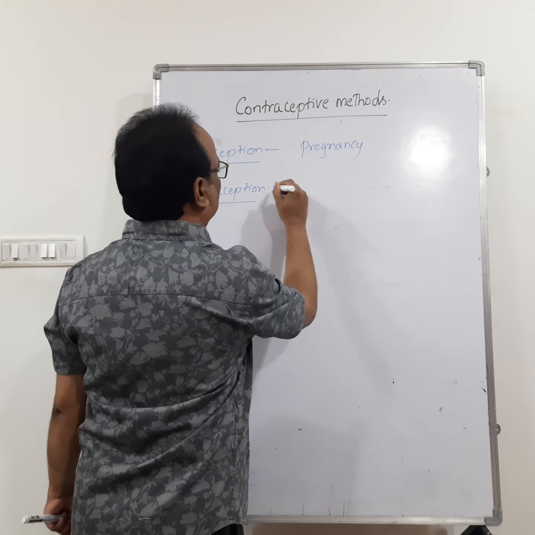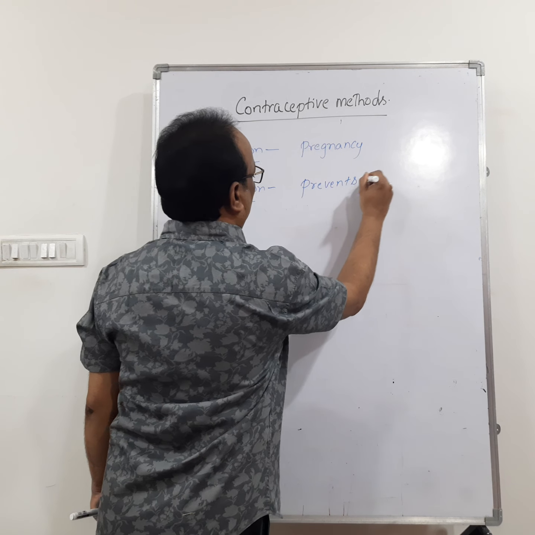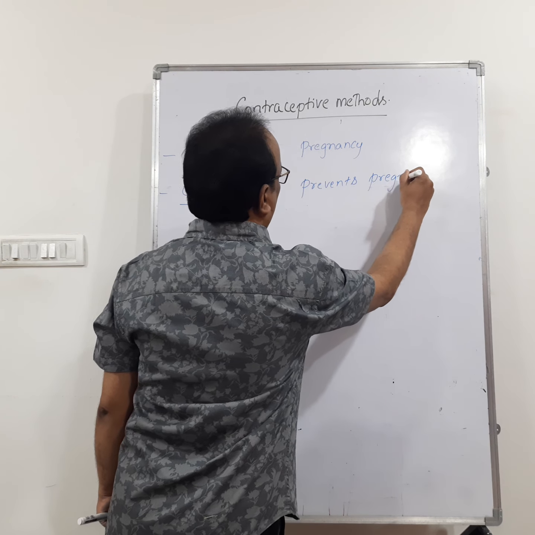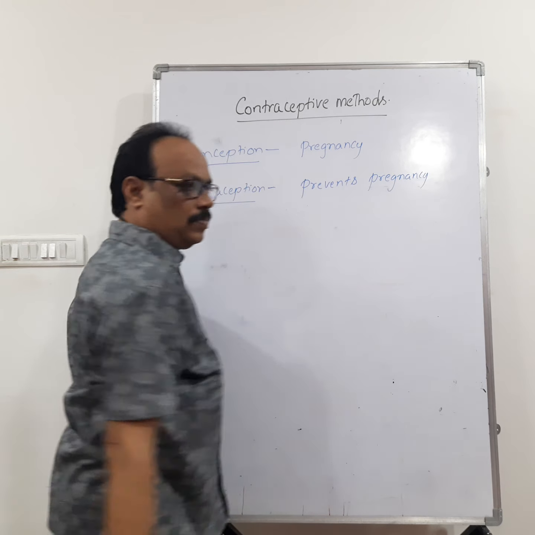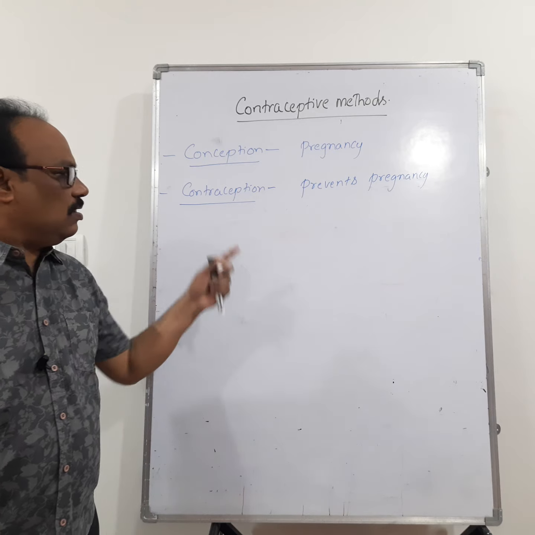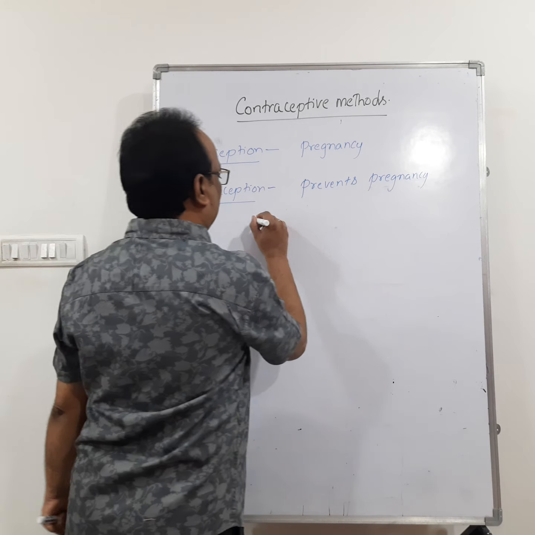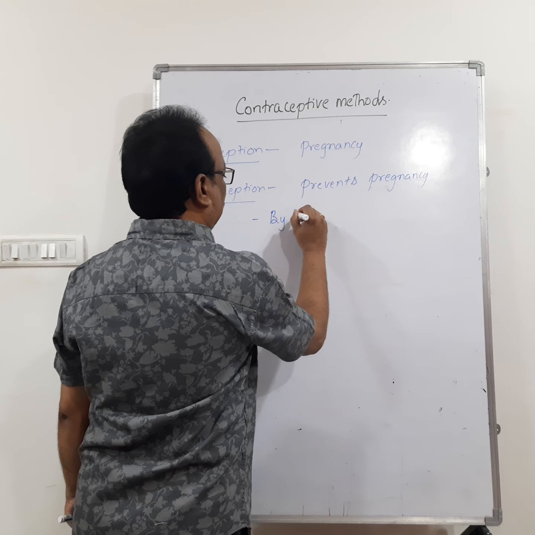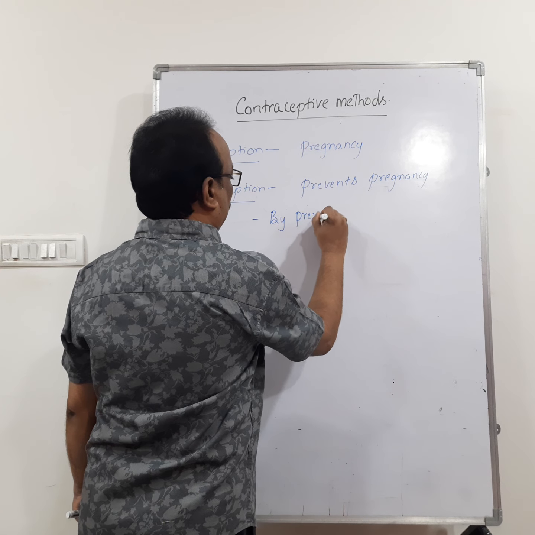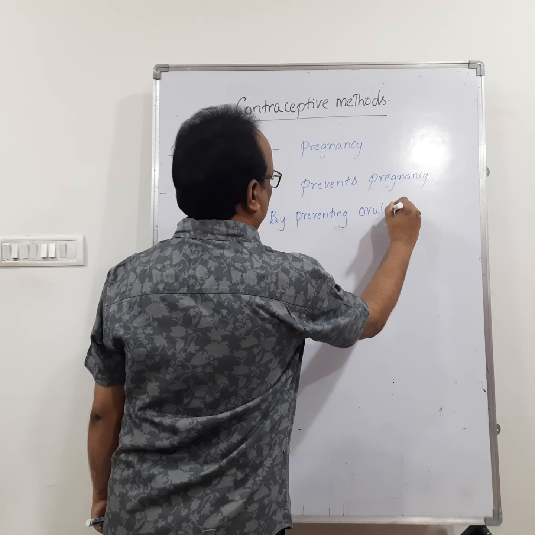So contraception prevents pregnancy. So contraception is preventing pregnancy. How does contraception prevent pregnancy? By preventing ovulation.